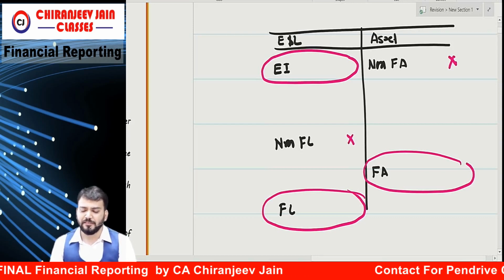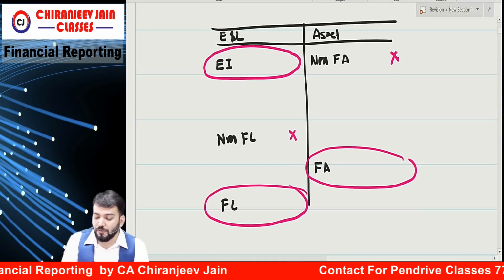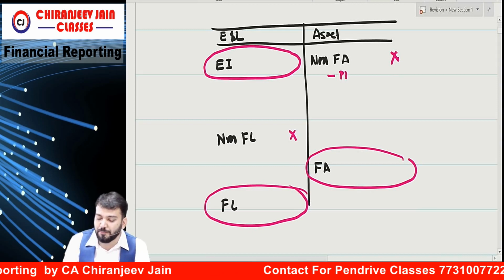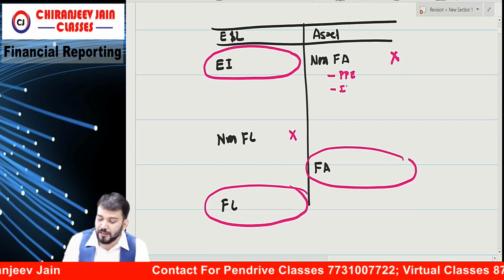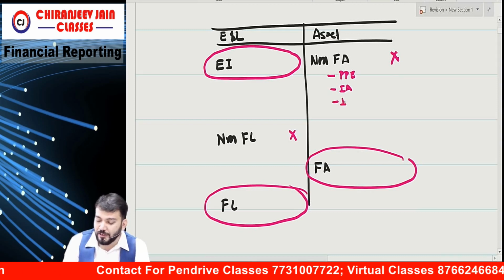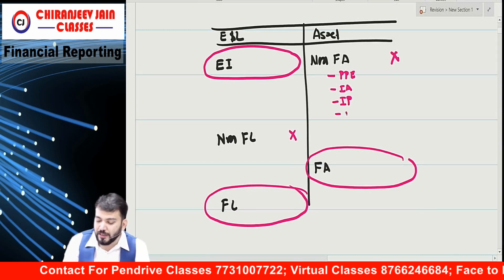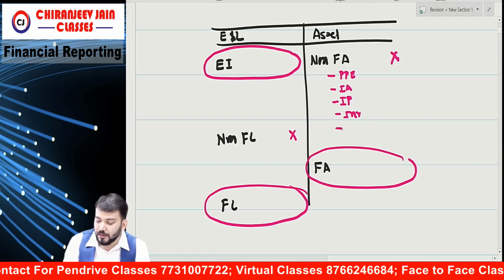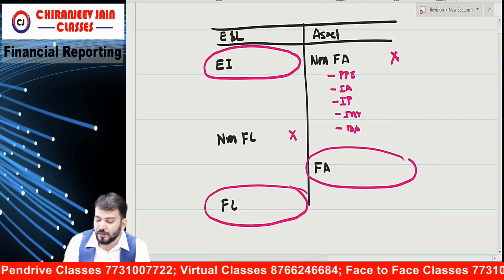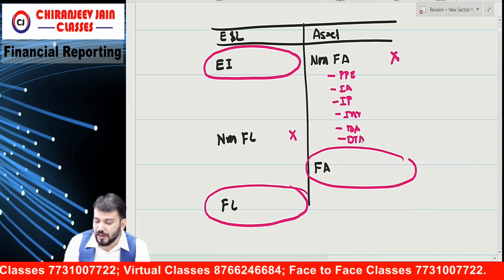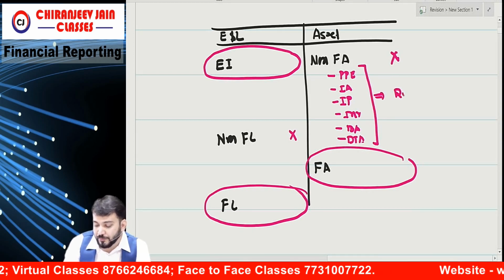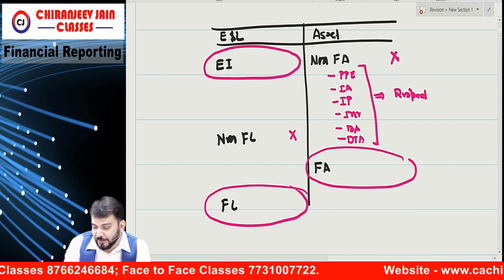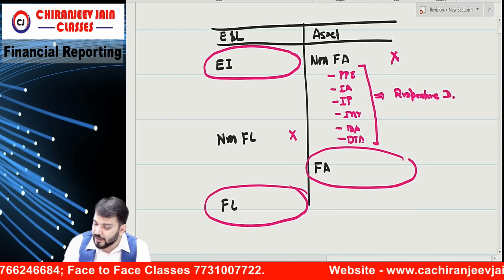Correct? In simple words, non-financial assets will be property, plant and equipment, investment, intangible asset, investment property, inventory, biological asset, DTA, etc. For these we have respective Ind ASs.